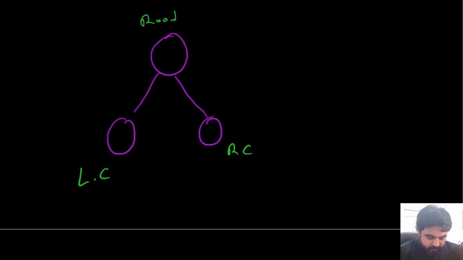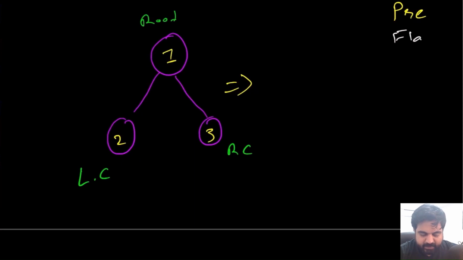Okay, so let's mark some values so it makes sense for us to understand. So this value is 1, this is 2, and this is 3. Suppose this is the given tree. Now if we want to flatten this one, we will have to keep track of two items. First one is that it has to be the pre-order traversal. So pre-order traversal, we already know the value is going to be 1, 2, and 3 in this order. Second thing we have to keep track of is that it has to be a flattened version and everything in just one direction. Okay, so what does that mean?